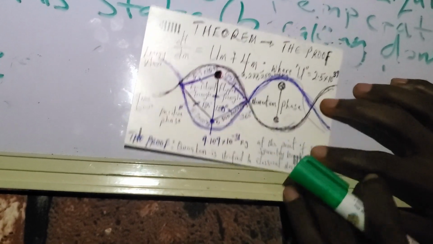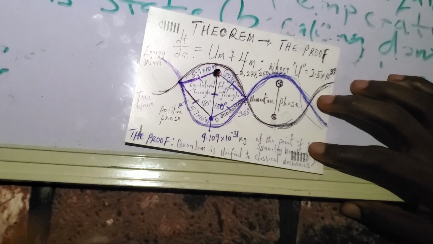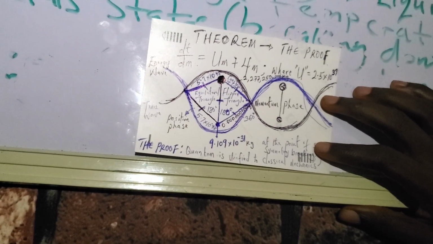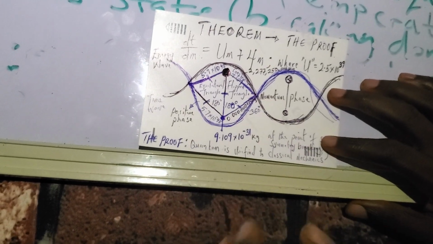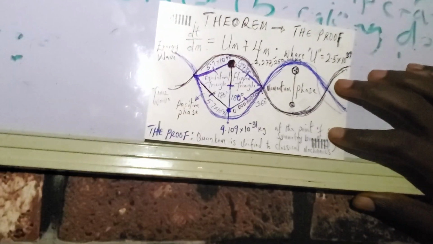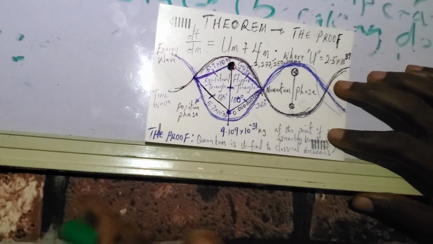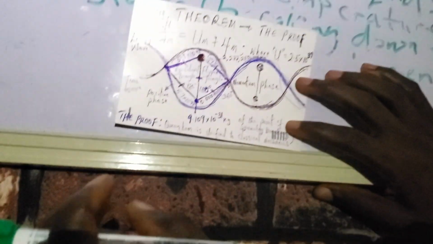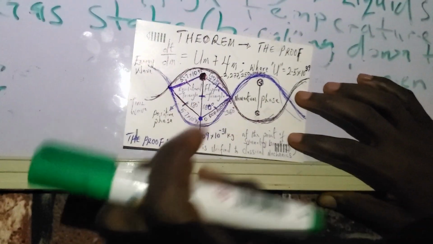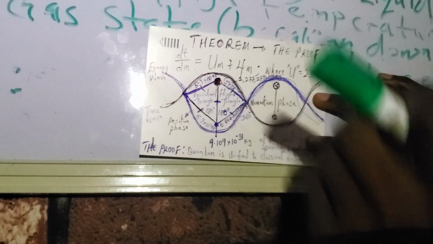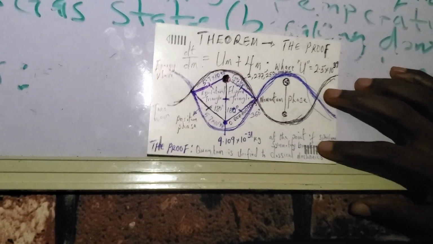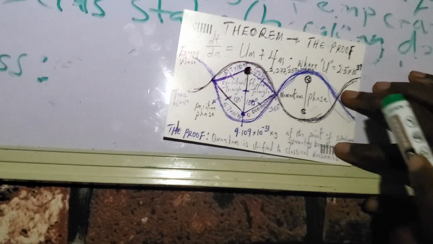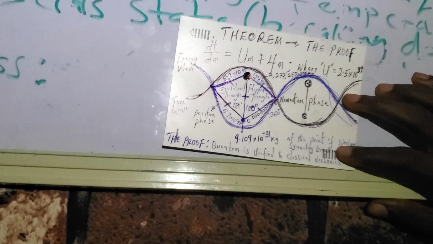So we have boundary at the edge, and the same thing is applicable to a situation where you have a proton being accelerated close to the speed of light. When it gets to the edge of the limit of the speed of light, then you see it being converted to mass. And so once we have the necessary temperature and force, we can even go beyond the speed of light as well. So now, by this model, it shows that time speed is faster than the speed of light right here.